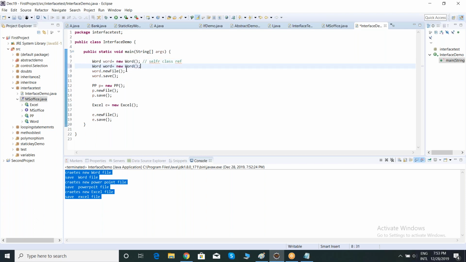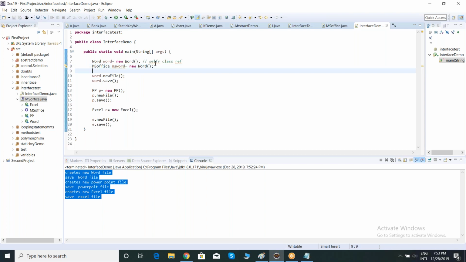parent interface. This time you can take MS Office. Let me change MS Word. Execution always depends on your runtime object.